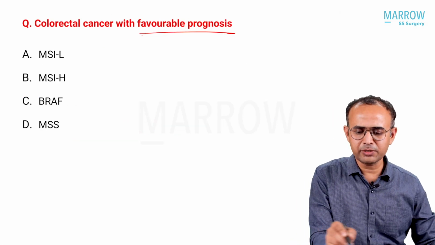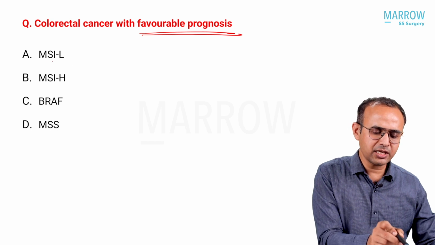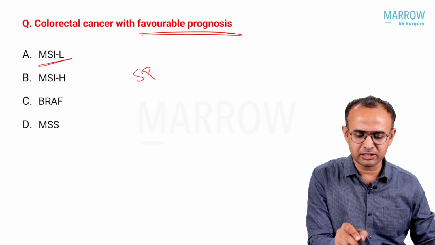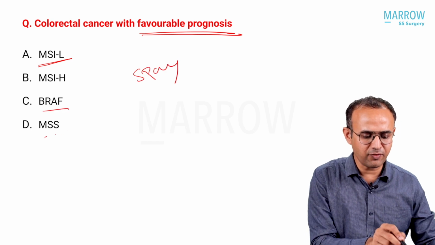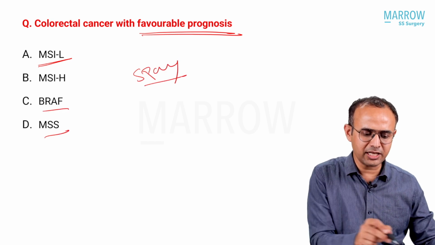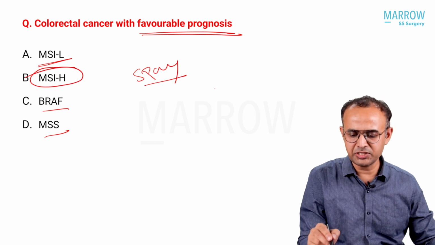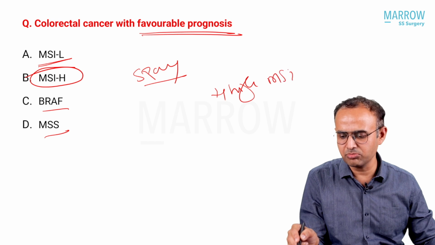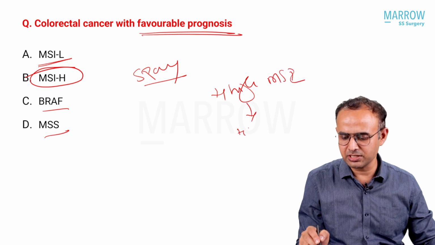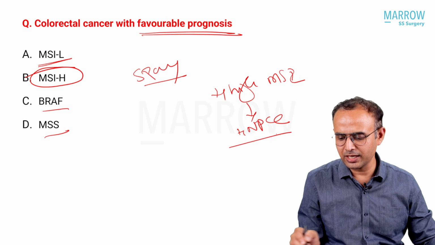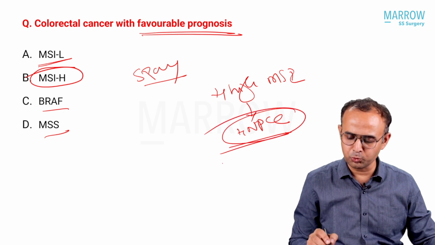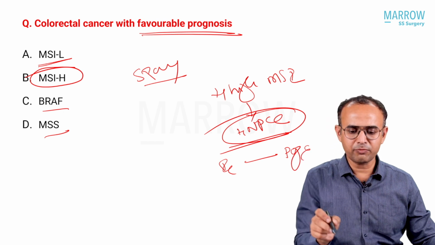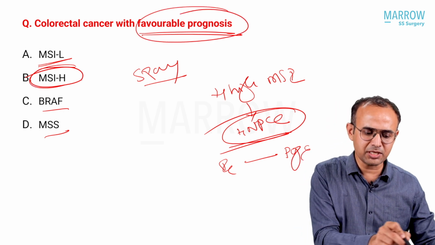Colorectal cancer with favorable prognosis. We know that MSI-L is sporadic. BRAF and MSI stable is sporadic. MSI-H is for high MSI. High MSI means the patient has HNPCC, which is very common. These are poorly differentiated but have a very good prognosis. The favorable prognosis is seen when MSI is high.